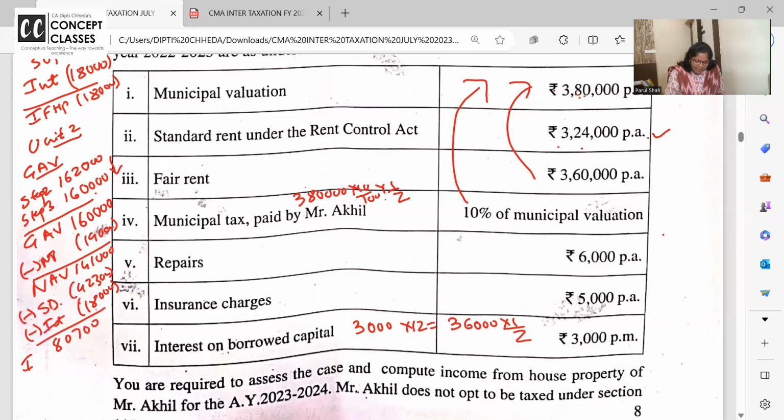So what is income from house property for unit 2? 80,700. And unit 1, it's a loss of 18,000. So finally income from house property is 62,700.